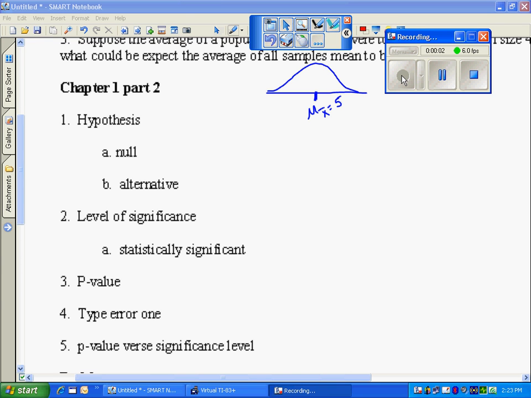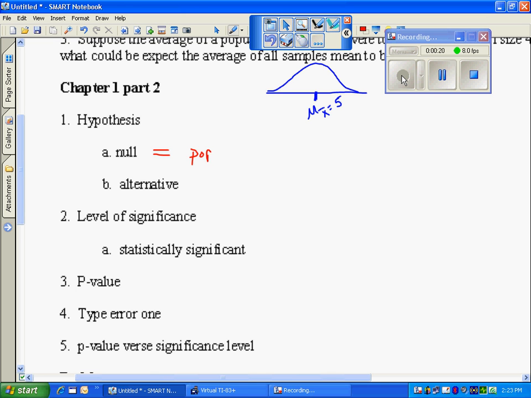Chapter 1, Part 2. We're going to go back to the idea of hypothesis. We have a null hypothesis and we have an alternative. The null is equal to the status quo, meaning no change. The alternative is going to be the change. It's the researcher's claim, not the popular belief.